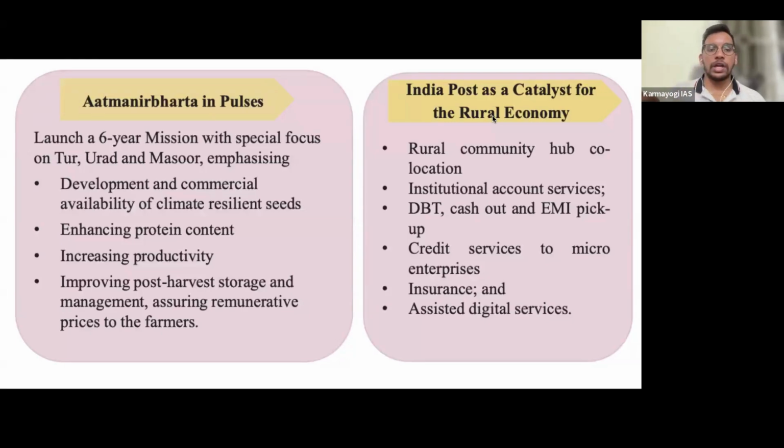They are going to give loans, increase savings, pool the resources, give insurance products, and transfer money directly through DBT, direct benefit transfer, to bank accounts. Because even though we have launched the JAM Trinity, Jan Dhan Yojana, Aadhaar, mobile, still a lot of farmers do not have bank accounts, but they do use the post offices. So the government wants to use this post office network to catalyze the rural economy and provide all the services to rural people through the post offices.